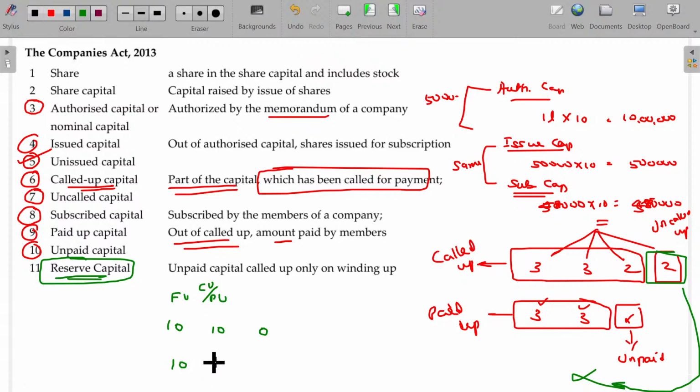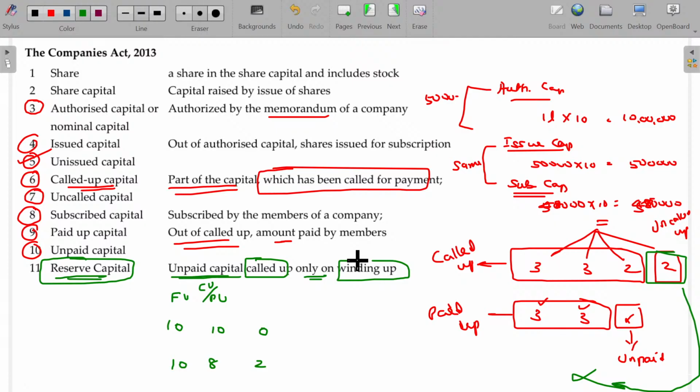If the face value is 10 and called up and paid up is only 8 rupees, what is this? Whenever the company calls for paying, each and every shareholder will pay how much? 2 rupees. They keep the reserve capital only for emergency purposes. They will demand the money from the share owners. Okay, shareholders. Clear? That is why it is called reserve capital. Unpaid capital is called up only on winding up.